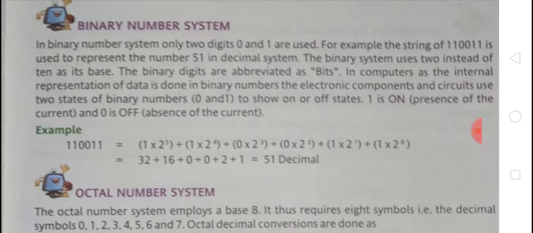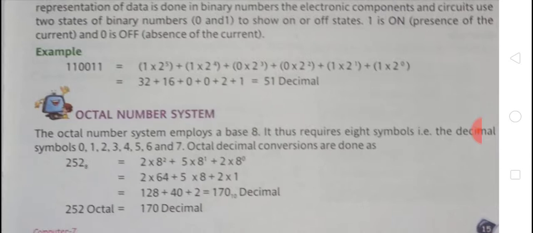Binary digits are abbreviated as bits. In computers, as the internal representation of data is done in binary, the electronic components and circuits use the two states 0 and 1 to show on or off state. 1 is on, presence of current; 0 is off, absence of current.